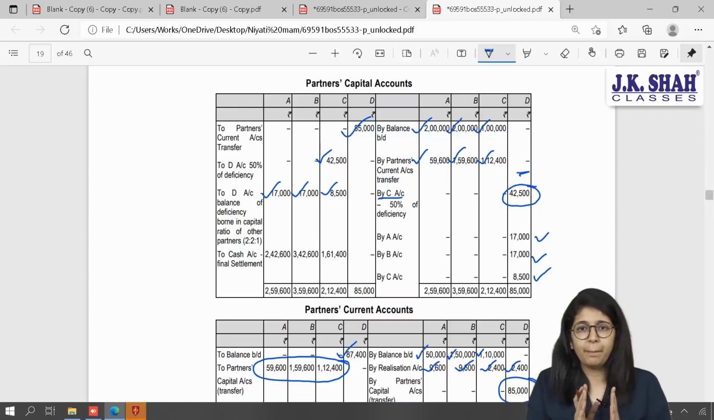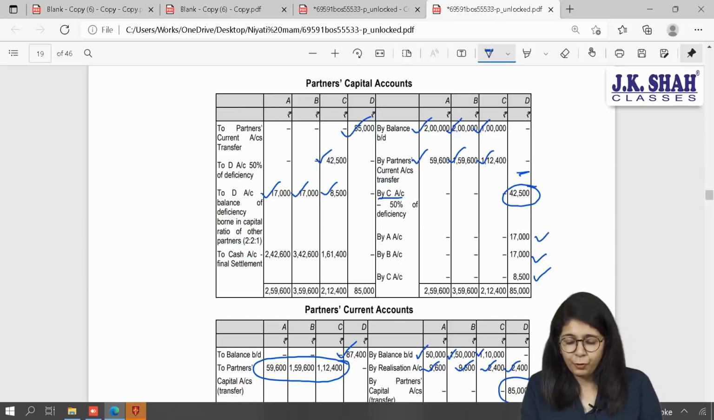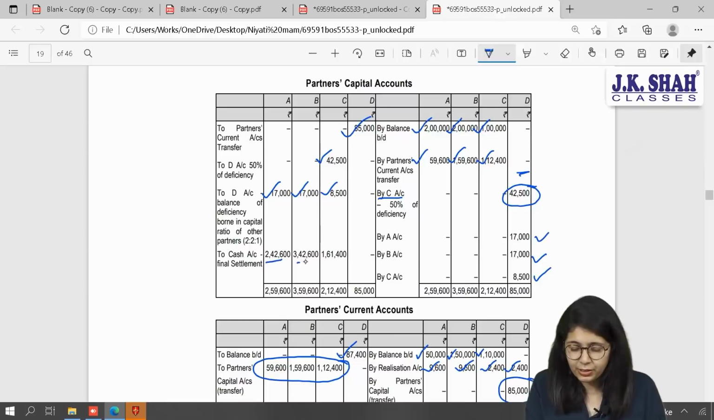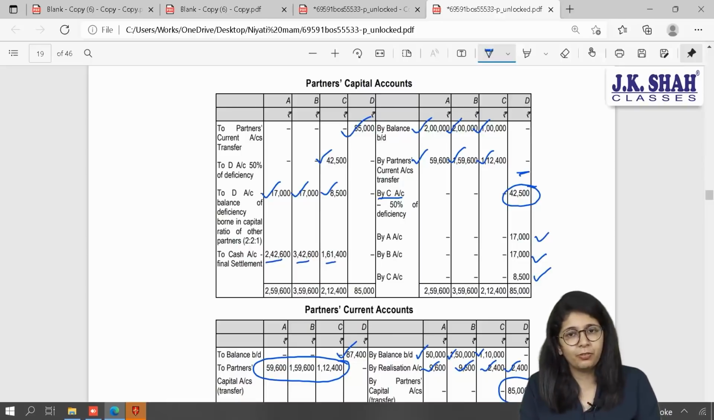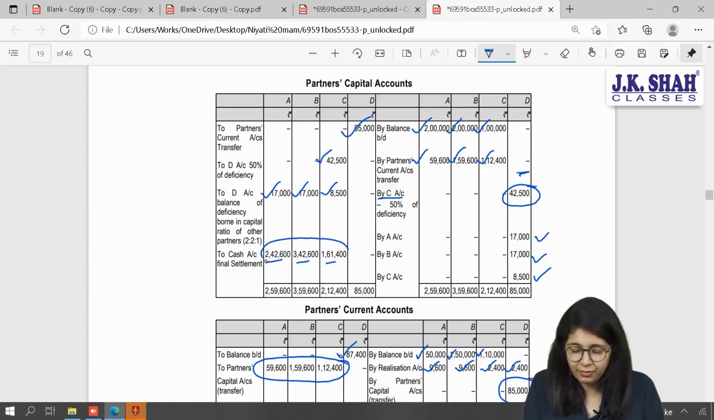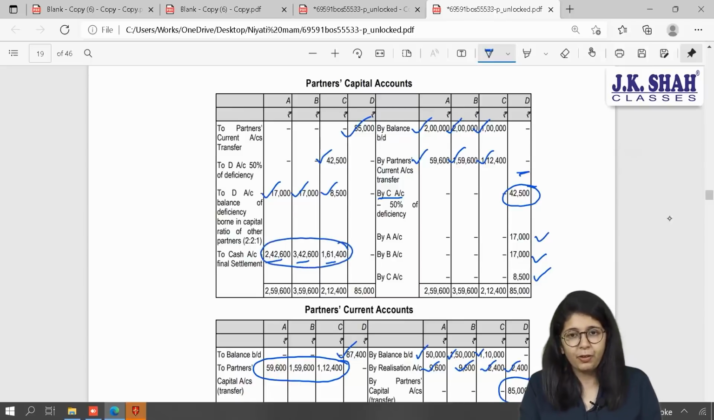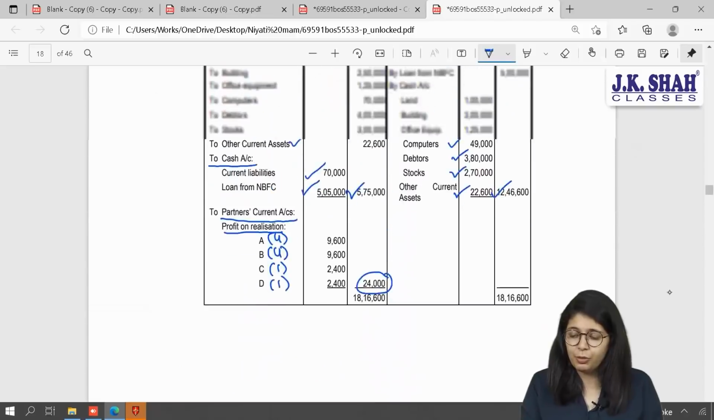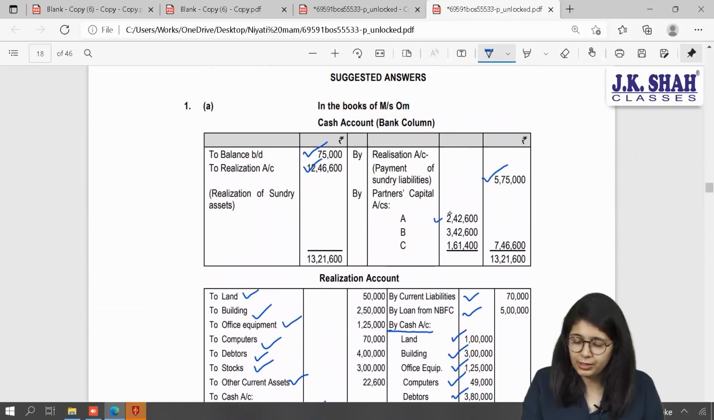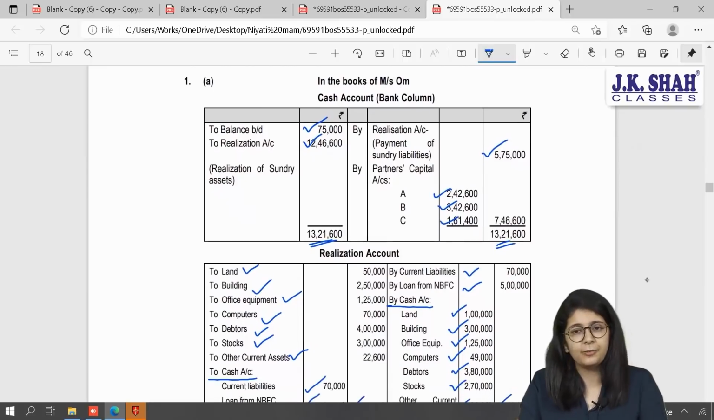Let us come to A, B and C. I have to pay Mr. A 2,42,600, B 3,42,600 and C 1,61,600. These are their balancing figures, the amount to be paid towards their final settlement. This will be paid by cash. These are the balances and at the end your cash bank account will tally.